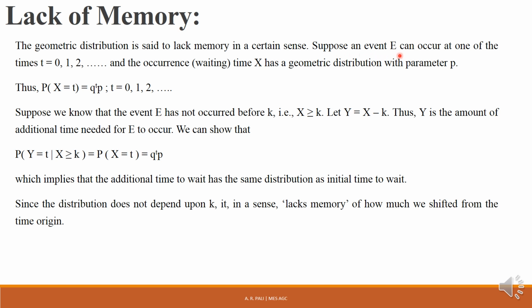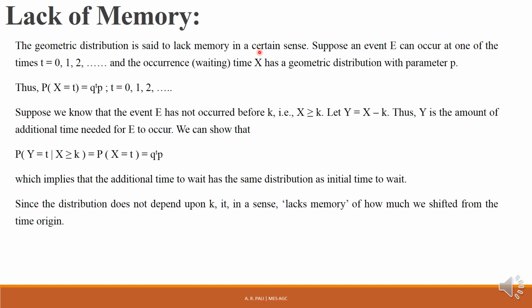Now suppose an event E can occur at one of the times t equal to 0, 1, 2 and so on. Event E occurs at a certain time t. t is discrete, starting from 0, taking values 0, 1, 2, and so on. So here t is taken as discrete. Now suppose event E occurs at time t, and the occurrence or waiting time X has a geometric distribution with parameter p.